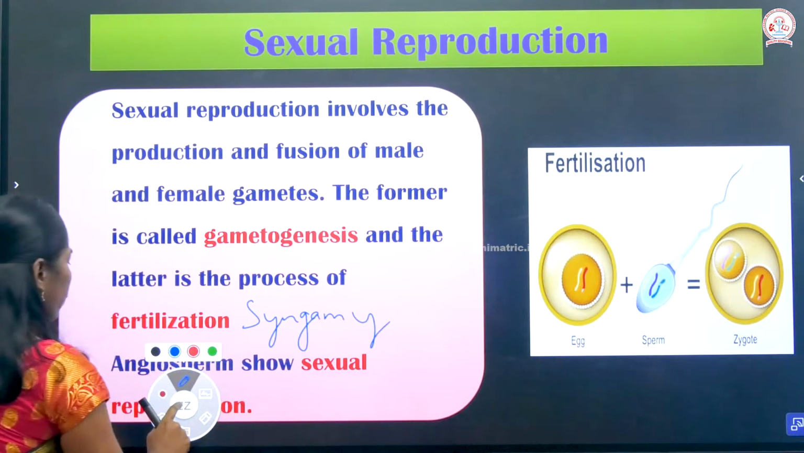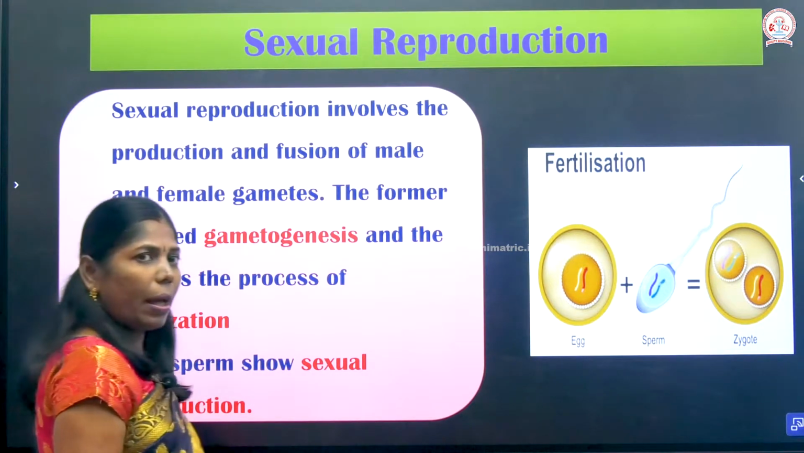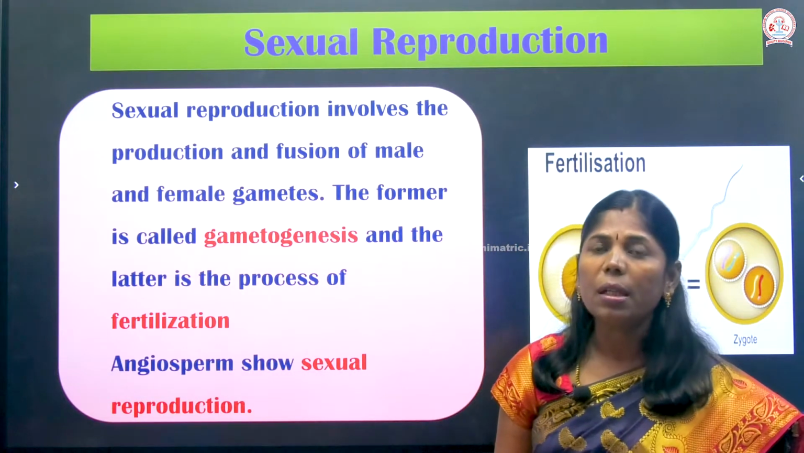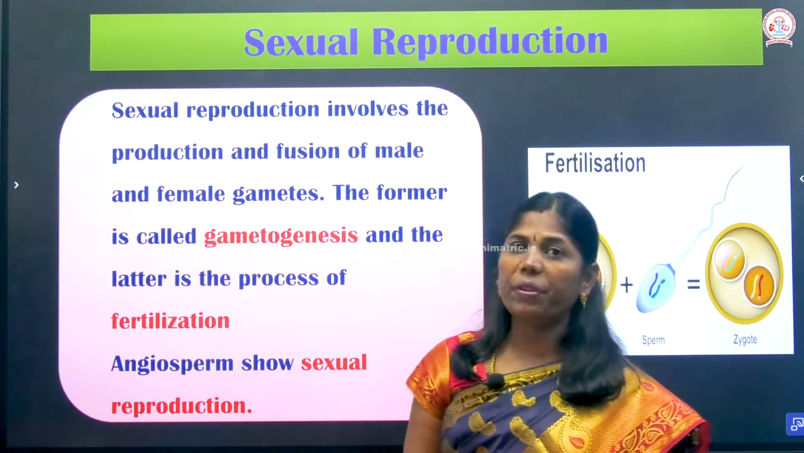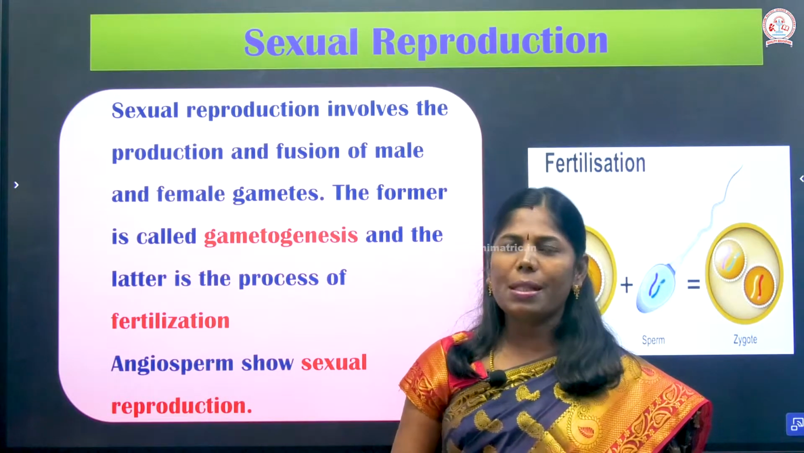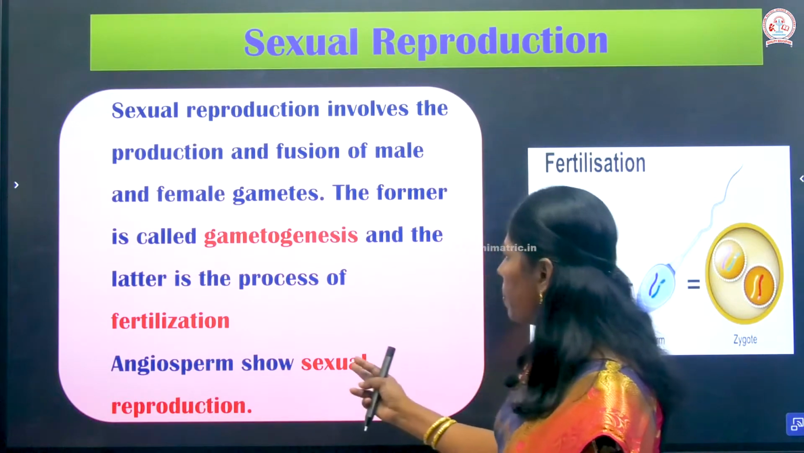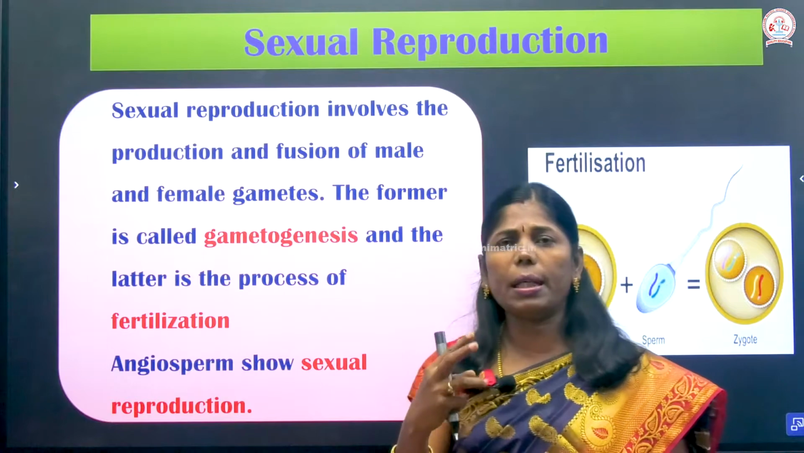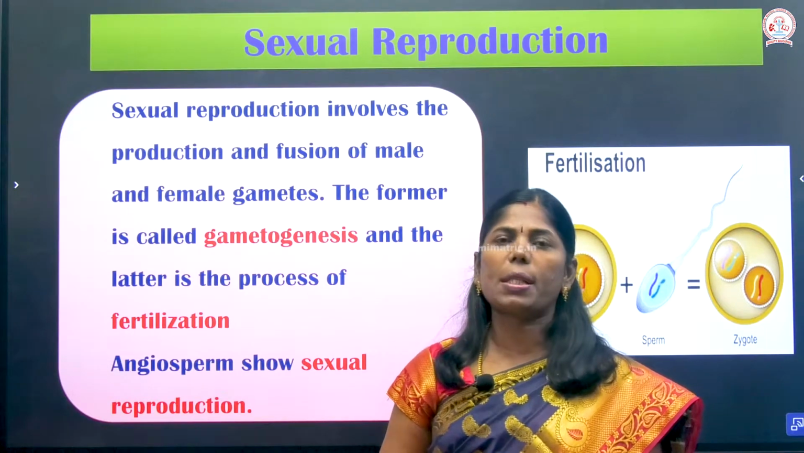Syngamy. So, where does fertilization occur? In the angiospermic plants. What are angiospermic plants? They are the flowering plants, that is, phanerogams. Cryptogams means non-flowering plants. Sexual reproduction occurs in the angiospermic plants. So, what is the site of sexual reproduction in plants? The sex organs.